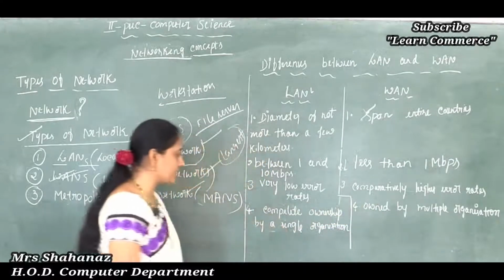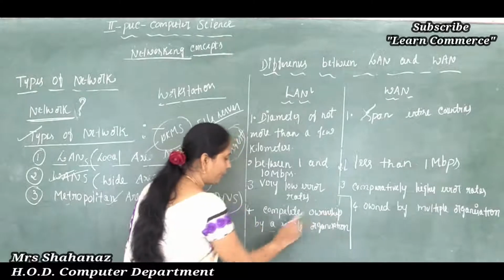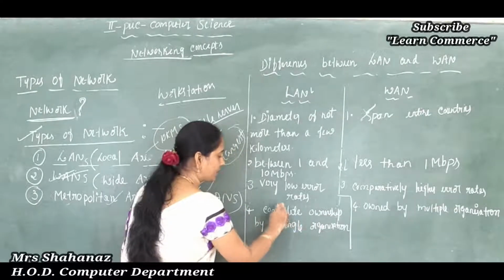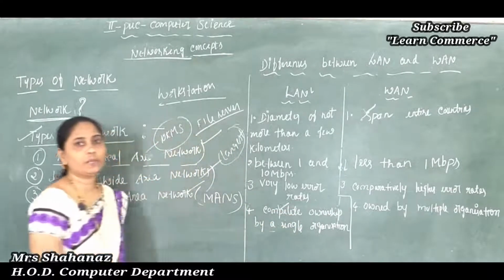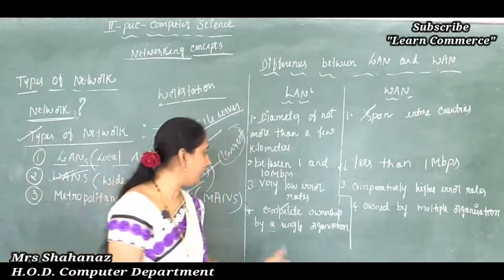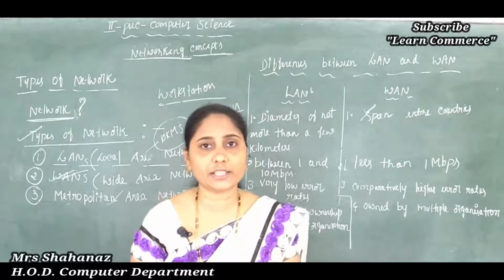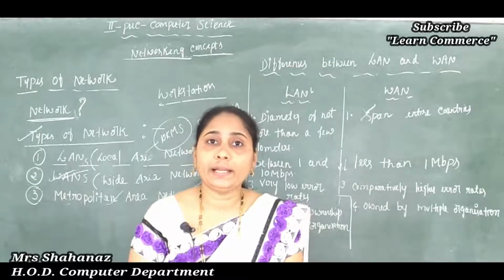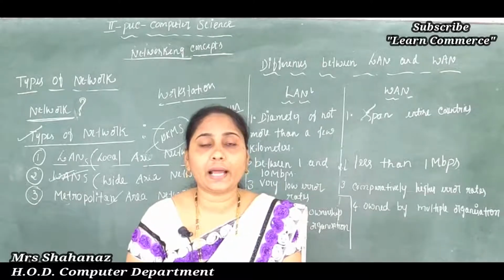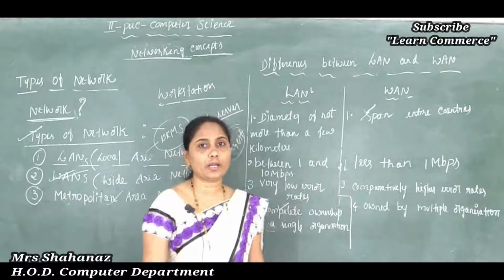And lastly we can say that the LAN has complete ownership by a single organization. Do we want double ownership in the case of the LAN? No, we can say the complete ownership is by a single organization, because the entire LAN network is under the ownership of a single organization, correct?